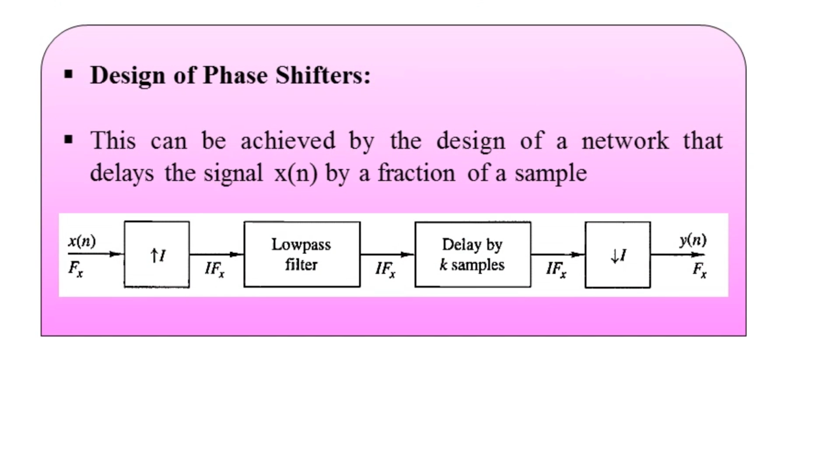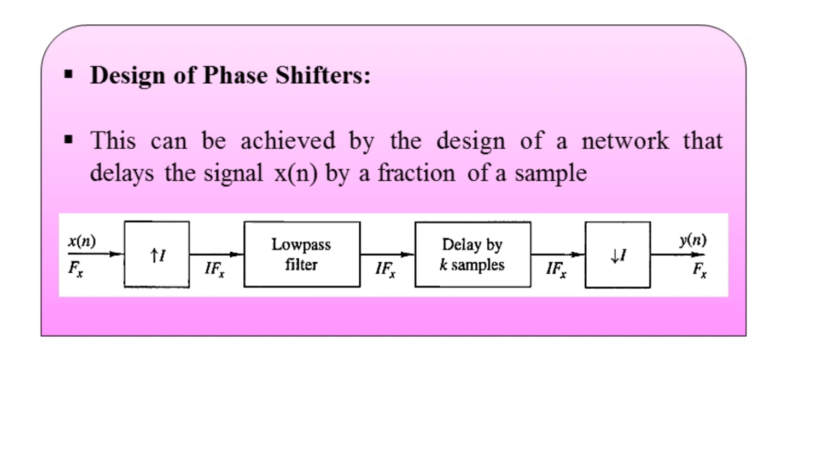So talking about the variety of applications of digital signal processing, especially multi-rate signal processing, it can be applied to a wide domain. The very first and popular application is designing a phase shifter. The phase shifter can be achieved in multi-rate signal processing by the design of a network that delays the signal x of n by a fraction of a sample.